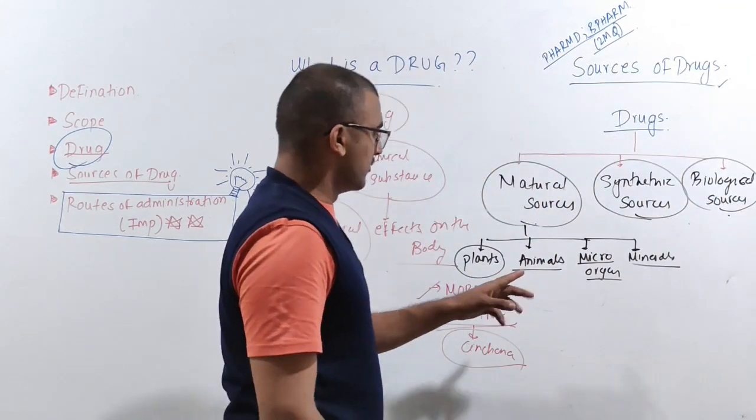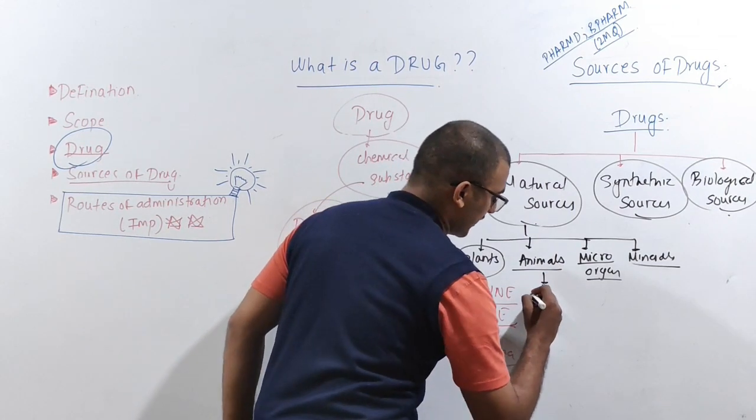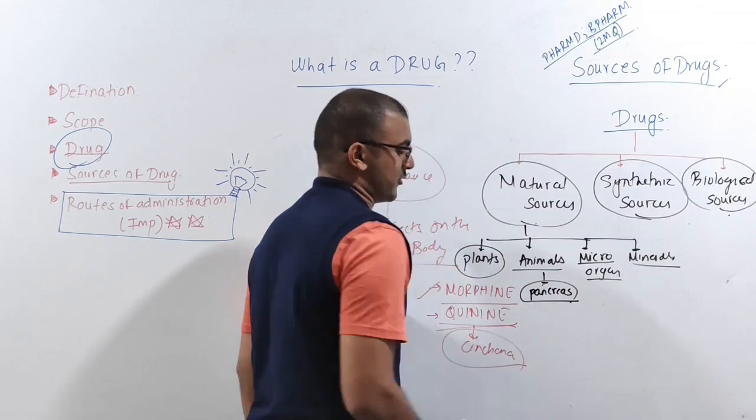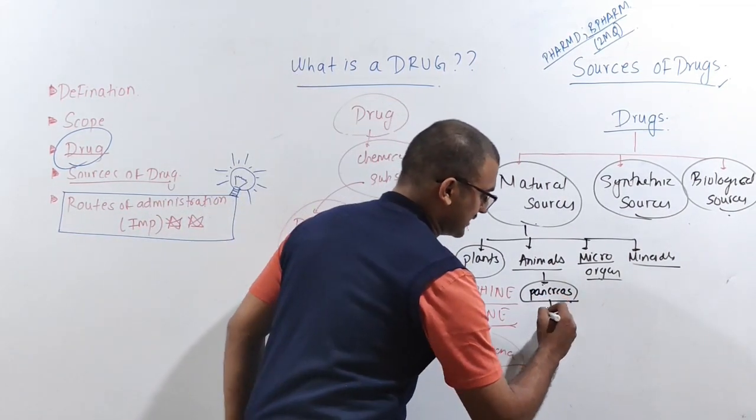Then next we are going to have the animal sources. From the animal sources, we mainly get from the pancreas of the pigs, ox, bull. From this we can derive your insulin hormone.